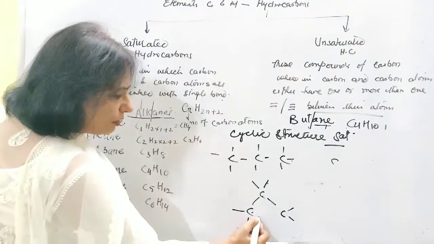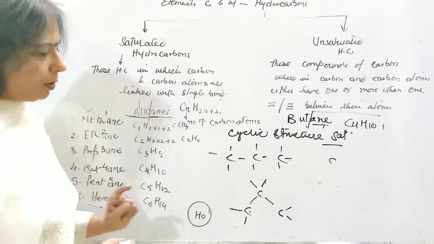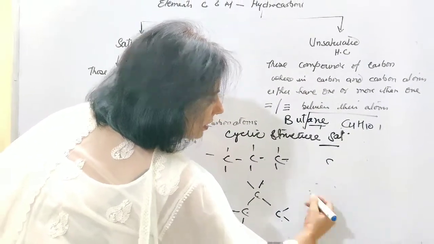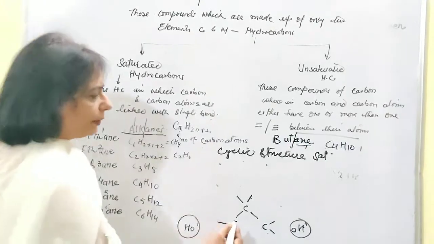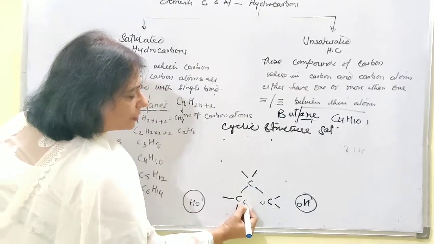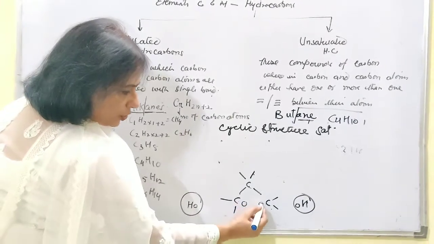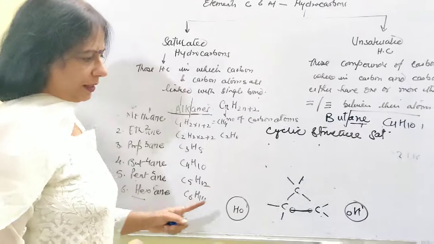This carbon atom is left with 1 electron, and this carbon atom is also left with 1 electron. Now these electrons will be shared and a single bond will be developed between the carbon atoms.